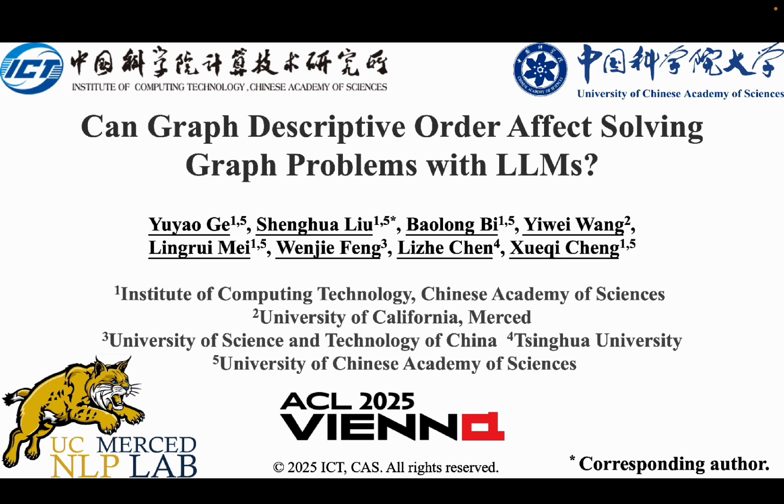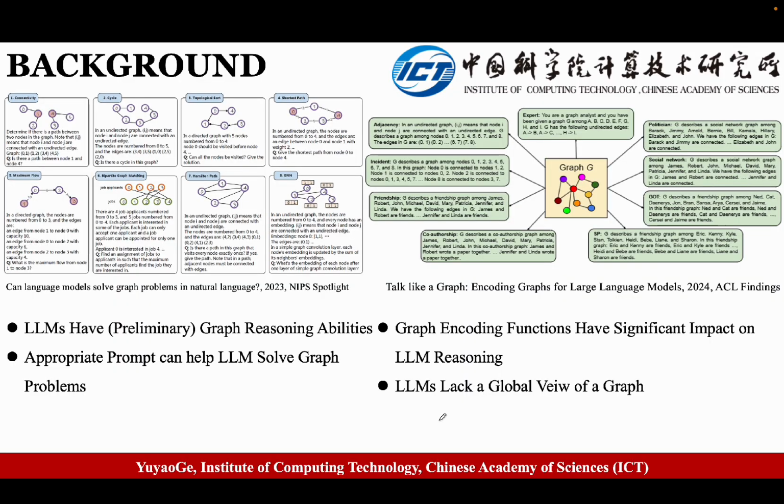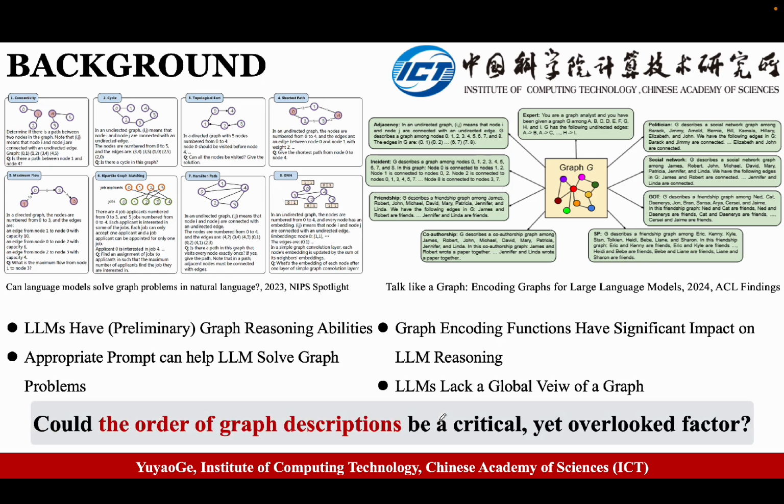Today, I'm excited to present our work on can graph descriptive order affect solving graph problems with LLMs. Previous research has shown that large language models have preliminary graph reasoning abilities. However, we noticed something interesting. Researchers have explored different prompting methods and graph encoding functions, but one critical factor has been consistently overlooked. Could the order of graph descriptions be a critical yet overlooked factor? Let me show you why that matters.